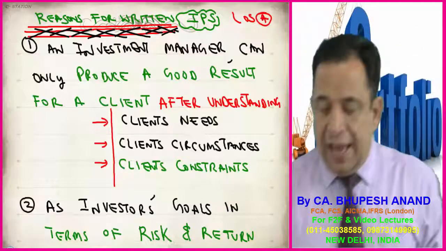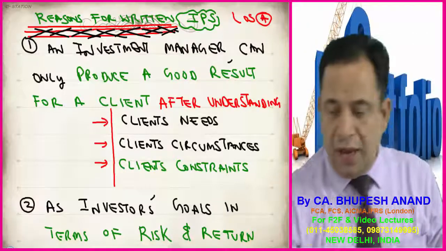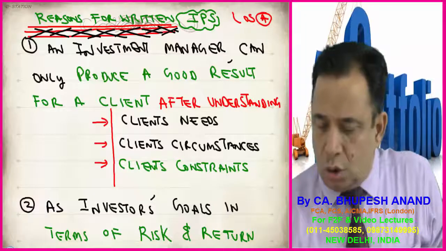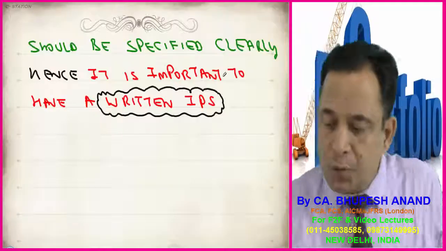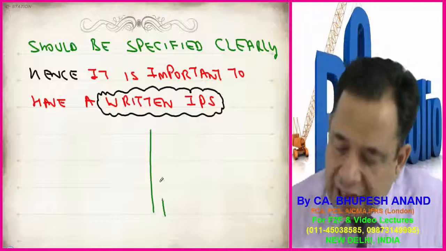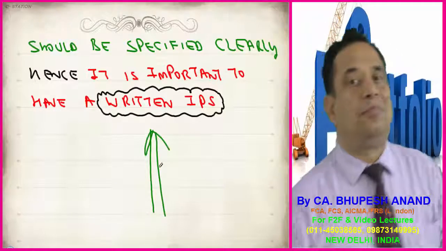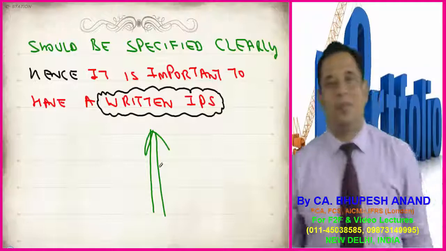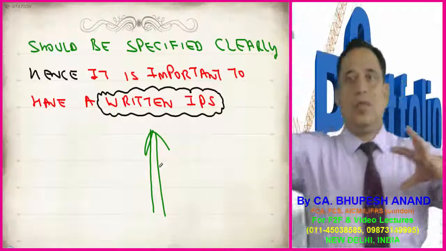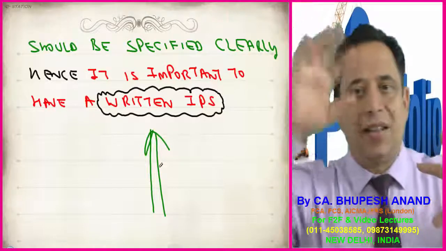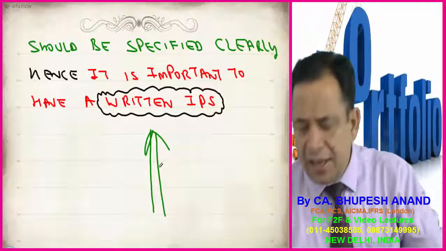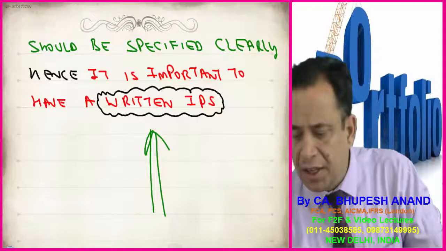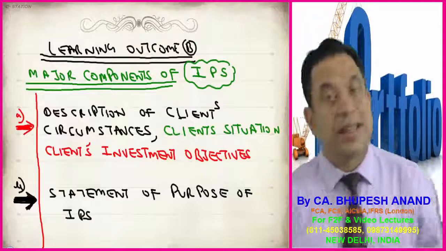Second point is that an investor's goals in terms of risk and return should be specified clearly, and that too in written form. So all those risk, return, and other things should be jotted down, and that document is named as investment policy statement. It is important.